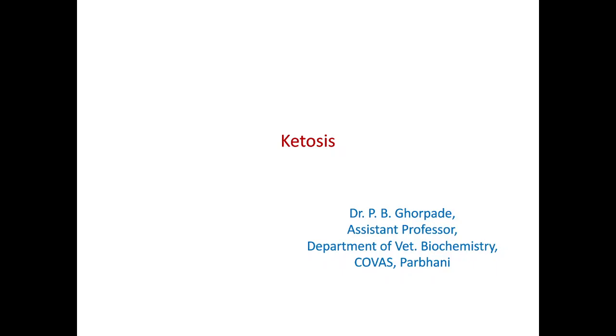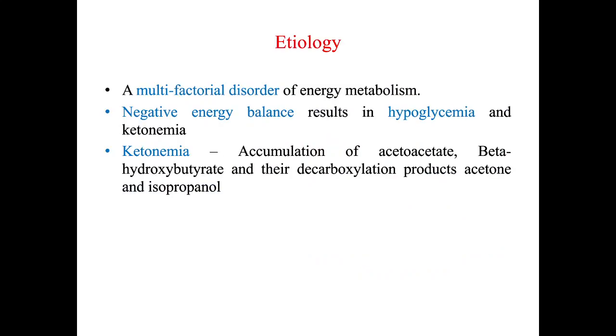So today's topic is ketosis, and this one is etiology. Under etiology, it is a multifactorial disorder of energy metabolism. So there can be multiple factors for the development of ketosis. The negative energy balance results in hypoglycemia and ketonemia. We all know that as living beings, humans as well as animals require energy for continuation of the body activities, right?